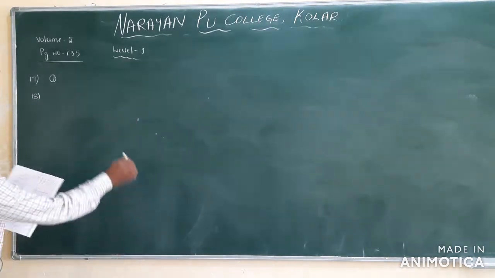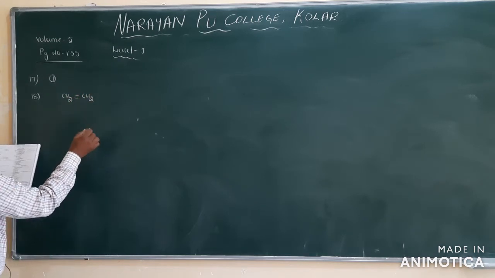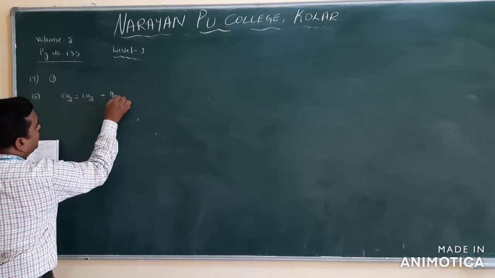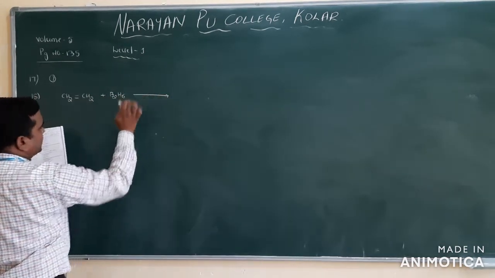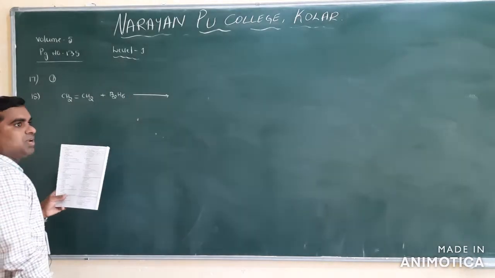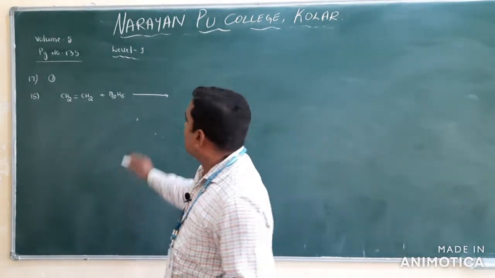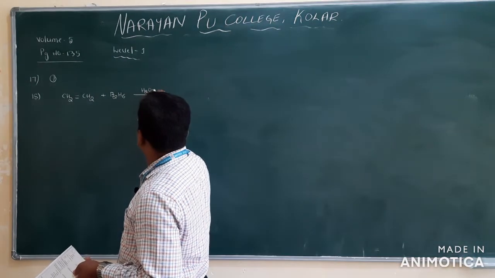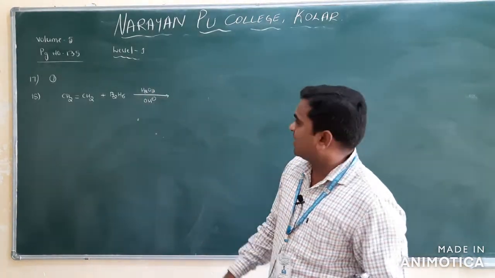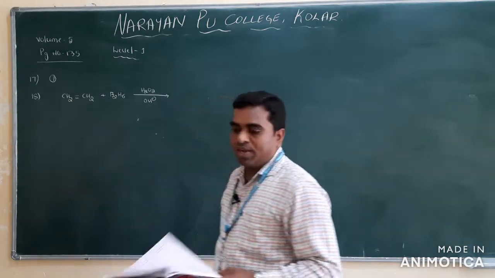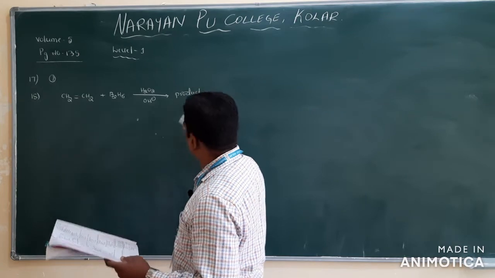Next one, the 18th question. You see what they have given, and just change this to CH2=CH2, and they have given B2H6, then hydrolysis, B2H6 hydrolysis. Actually it should be in the presence of peroxide. So basic hydrolysis should be H2O2 and OH minus. They have given H2SO4, you just correct it to H2O2 and OH minus. So they are asking for the product.